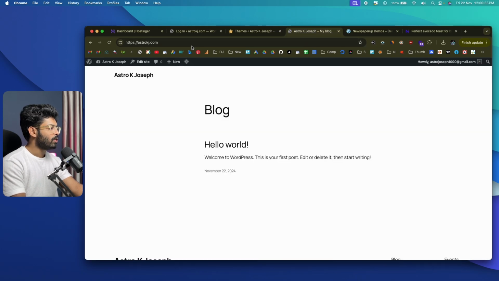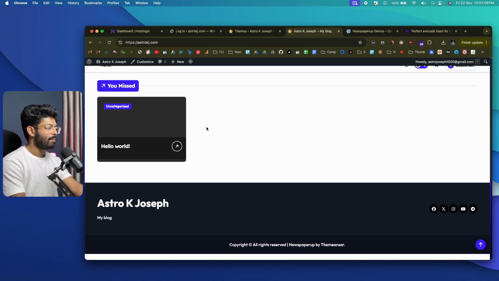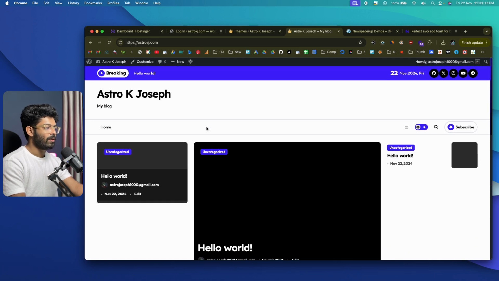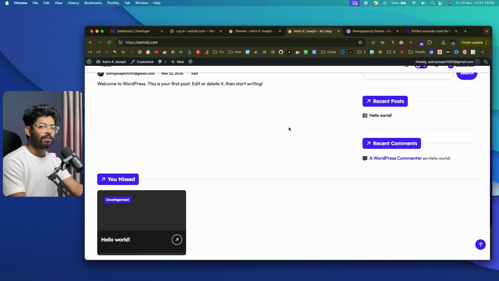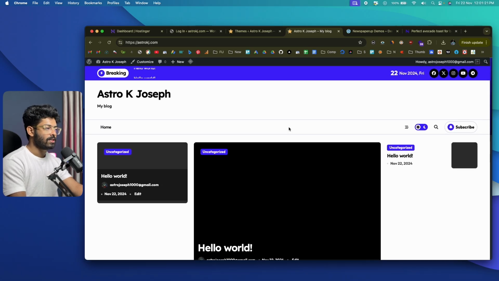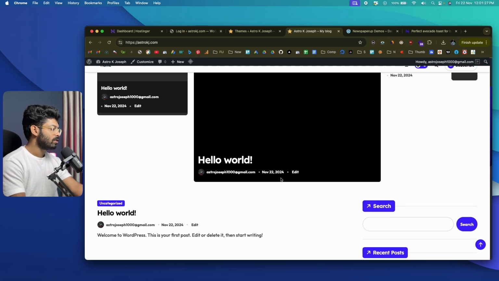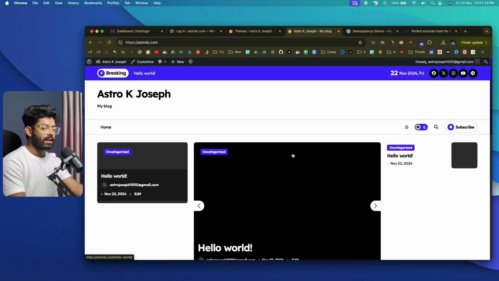Now, if you head back to your website and refresh it, you should be able to see the updated theme. So this is the current look of our website. How cool, right? Now we have a lot of colors and all these things going on in here. So we can switch between dark mode and light mode. With a single click of a button, we were able to change the entire look and feel of our website. And now I know this looks broken, and also we don't have any images. So you'll have to go ahead and configure it yourself.